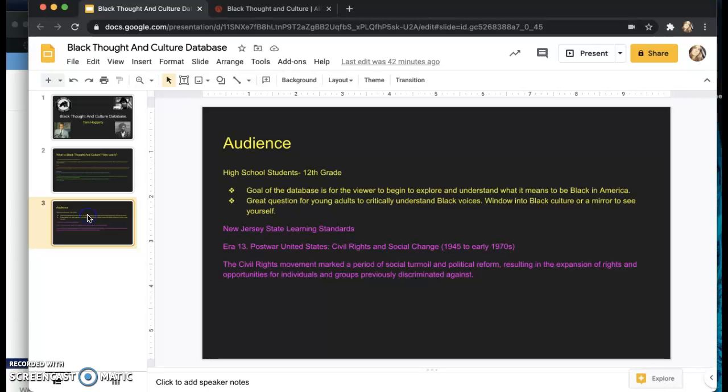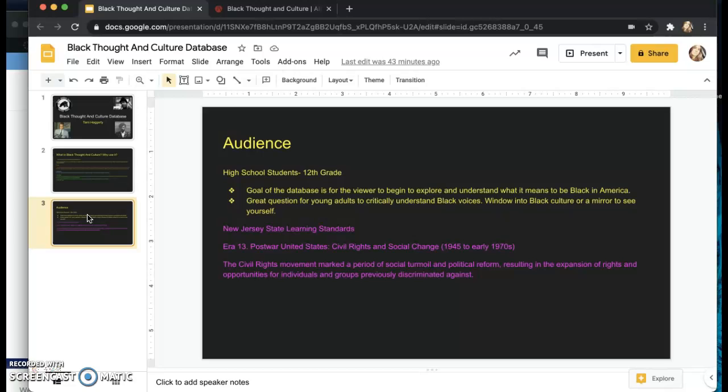Audience: high school students, so we're talking about 12th grade students. The goal of the database is for the viewer to begin to explore and understand what it means to be Black in America. And this is a great question for young adults to critically explore and understand Black voices. You can use this database as a window into Black culture or a mirror to see yourself. And provided for you, I have the New Jersey State Learning Standards that this database would connect to for 12th grade students. Specifically, post-war United States civil rights and social change.